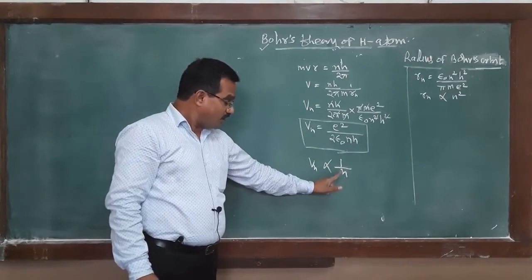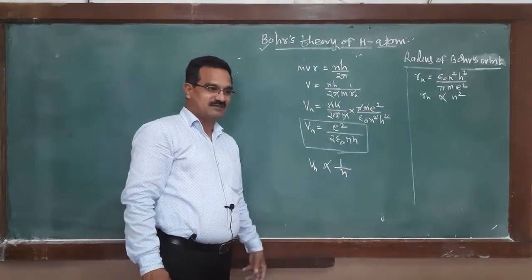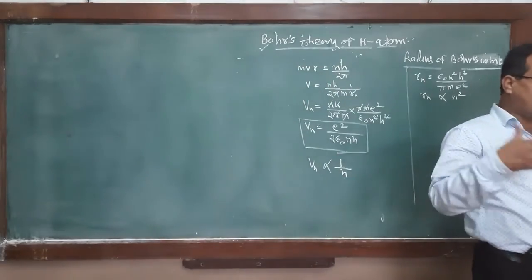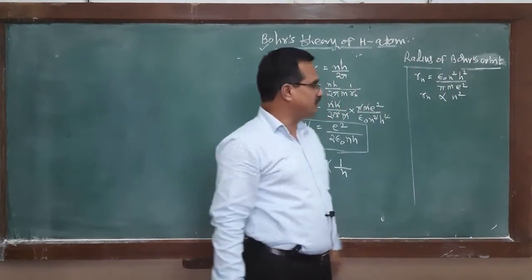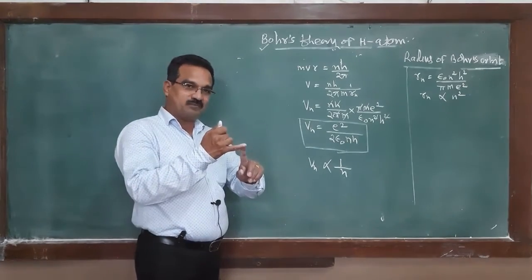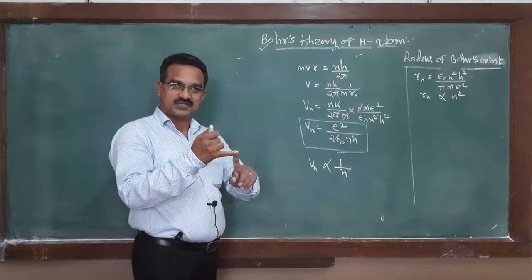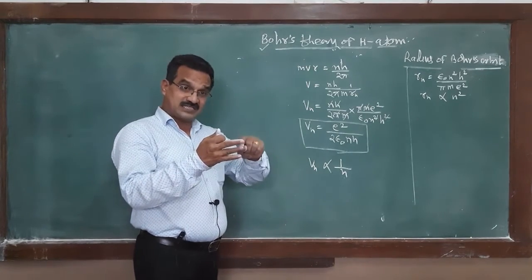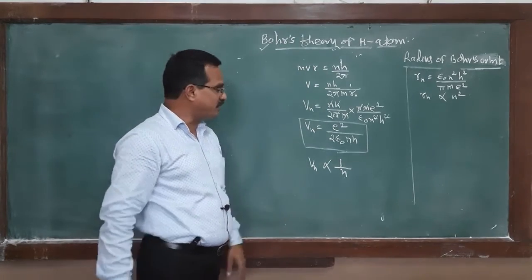For n equal to 1, since it is inversely proportional, the velocity of the electron is more as compared to the velocity in higher orbits. The electron in the first orbit possesses more velocity as compared to the electron in the second orbit, and the electron in the second orbit possesses more velocity than the electron in the third orbit.